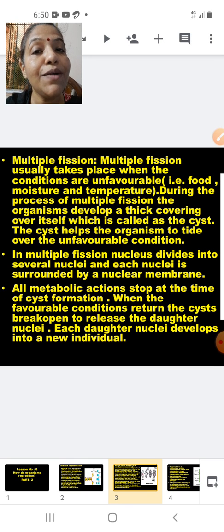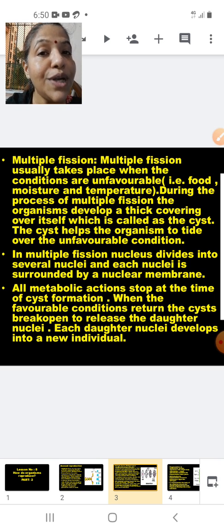At that time it will develop a protective covering around itself which is called a cyst, because inside the cyst the new nuclei and the new young ones are going to develop. So they need protection from the unfavorable condition. Example which we had taken here for multiple fission is that of Plasmodium. Okay.